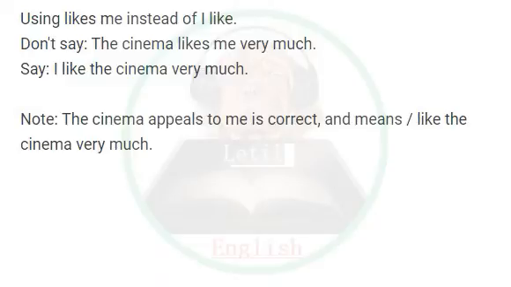Using likes me instead of I like. Don't say, the cinema likes me very much. Say, I like the cinema very much. Note: the cinema appeals to me is correct, and means, I like the cinema very much.